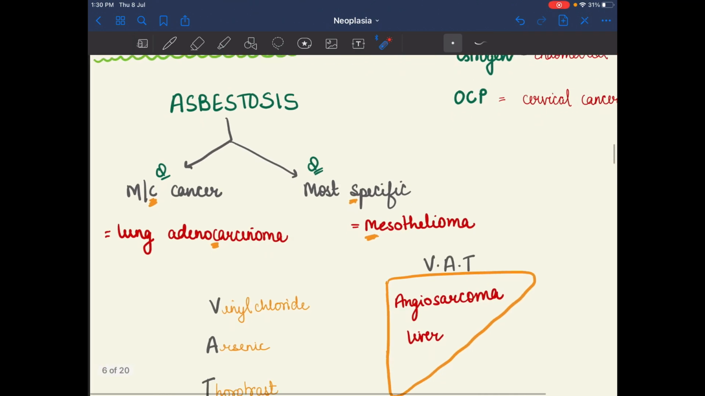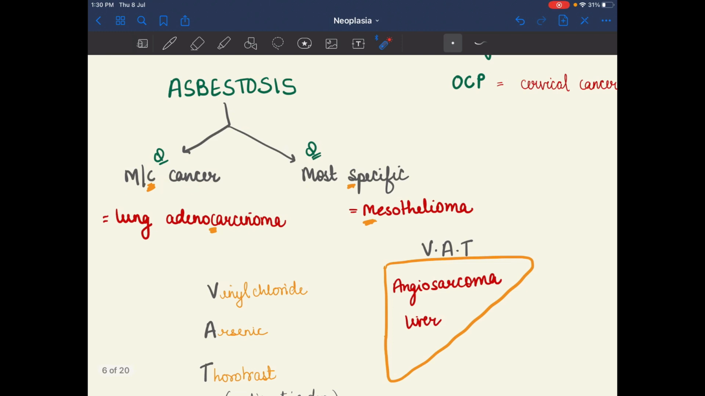After that we have asbestosis. For asbestosis, the most common cancer and the most specific cancer: the most common cancer associated with asbestosis is lung adenocarcinoma, and the most specific is mesothelioma. We can remember it like this: the S in asbestosis is for specific and S comes in mesothelioma. Most common means C, and C also comes in lung adenocarcinoma. So the cancers of asbestosis are lung adenocarcinoma and mesothelioma.